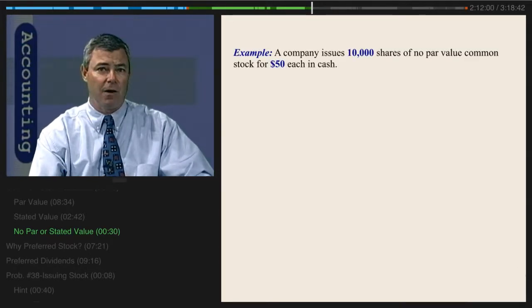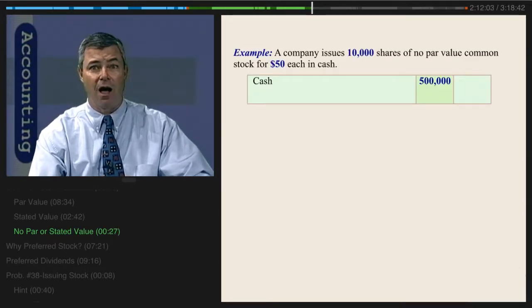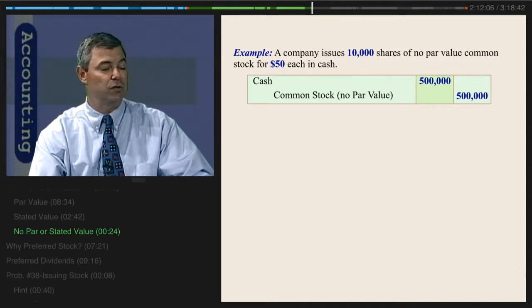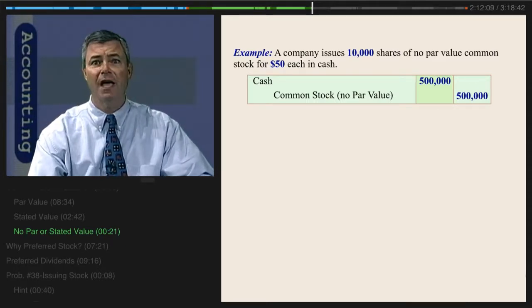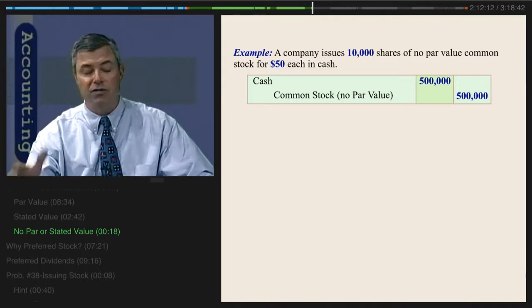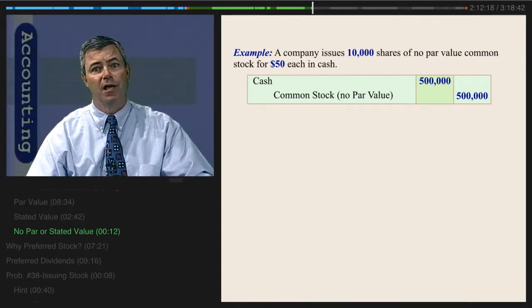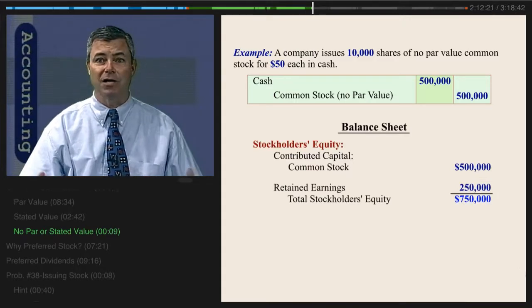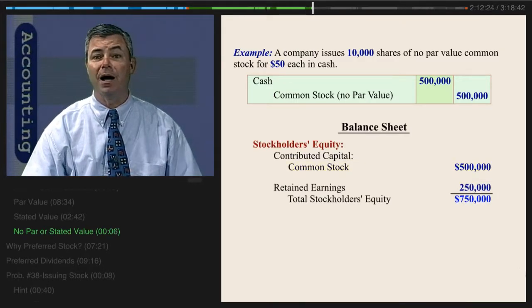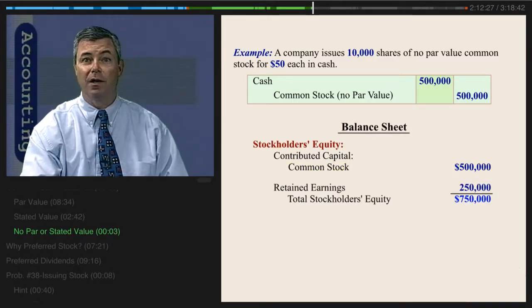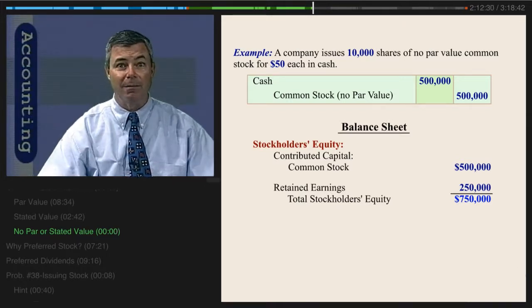In this particular case, if that were true, we'd simply debit cash for $500,000 and credit common stock. We may note that there is no par value, although somebody may misinterpret that and say, there's no value in that stock? It has no par value? That's an unsophisticated investor's response. But in this case, the common stock is simply credited for $500,000. And on the balance sheet, we'll show under contributed capital common stock at $500,000 and retained earnings of $250,000. In my mind, that's the best way to go, and certainly is clear in my mind.